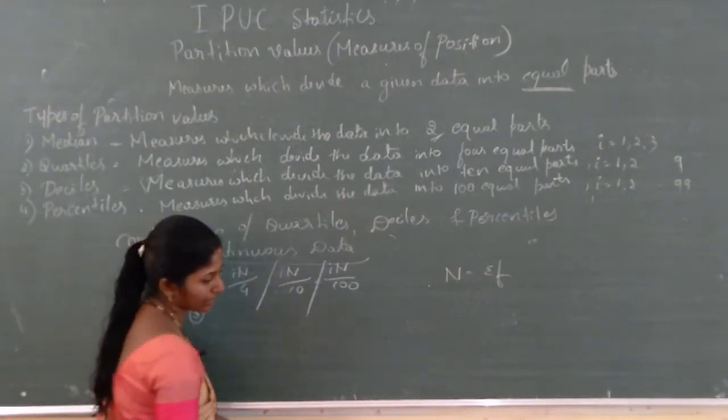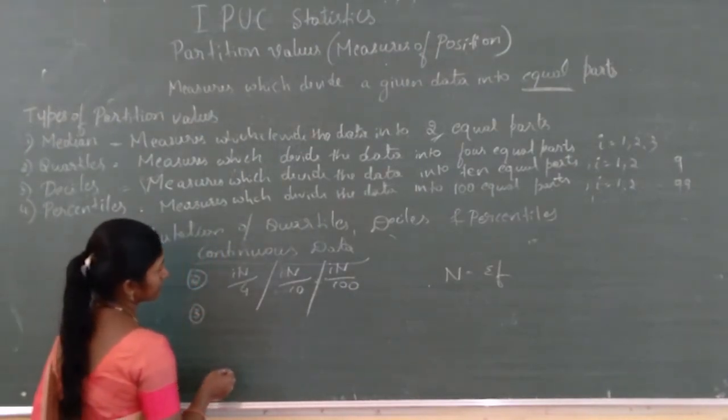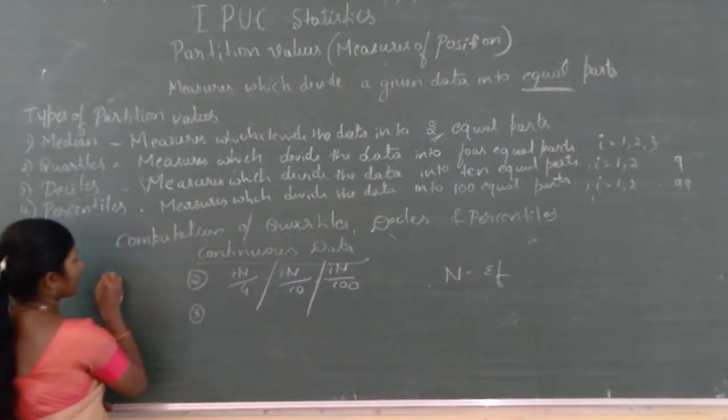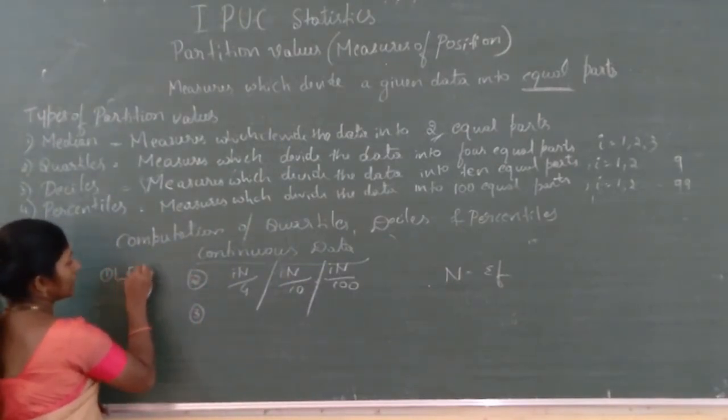Second step. Then what you have to do? First step, you are finding the LCF.